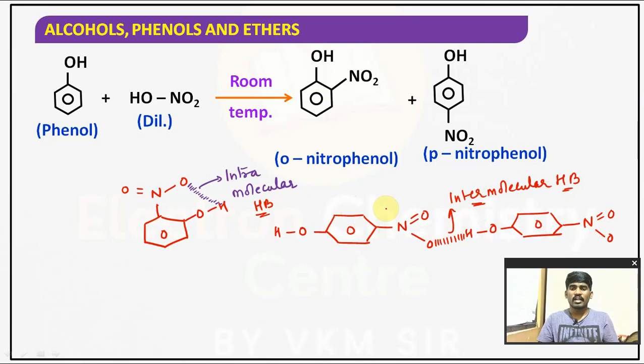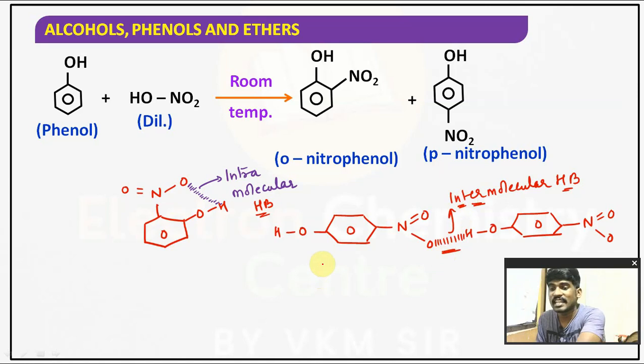Which is stronger? When two different molecules are associated, it forms a stronger bond. So intermolecular hydrogen bonding is stronger than intramolecular. In intra only one molecule is involved, whereas in inter two molecules are involved, hence it is a stronger association.